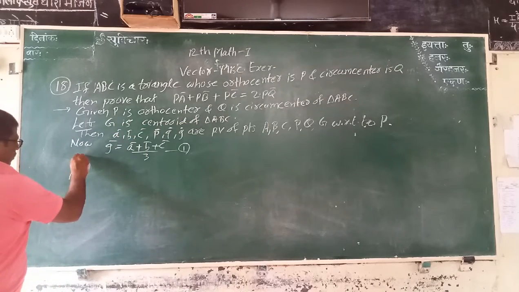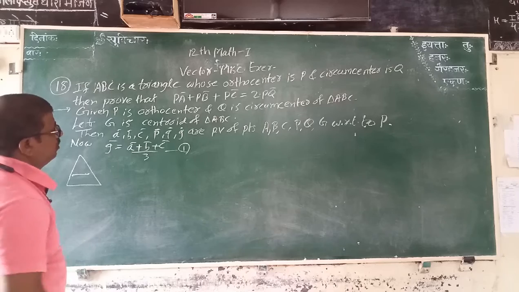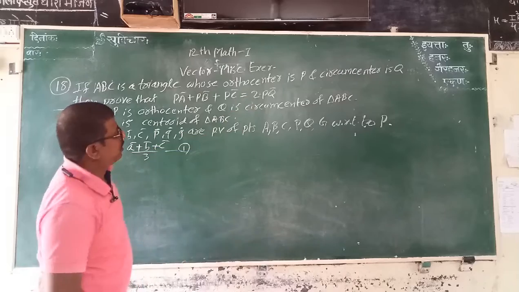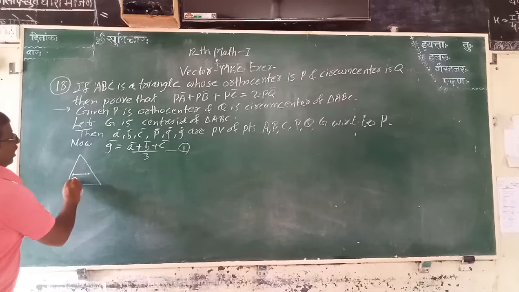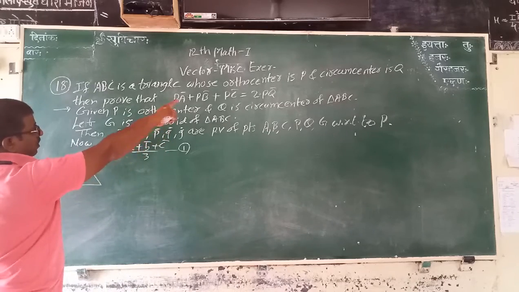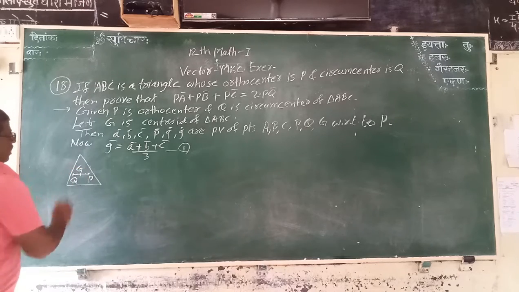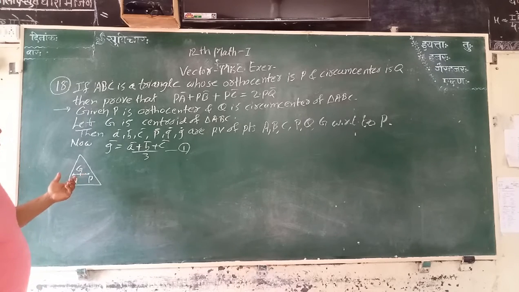Now you know that in a triangle, first circumcenter. Circumcenter is the point Q, and the next point is orthocenter P, and centroid here is G. These are the section formula with the help of orthocenter, centroid and circumcenter.